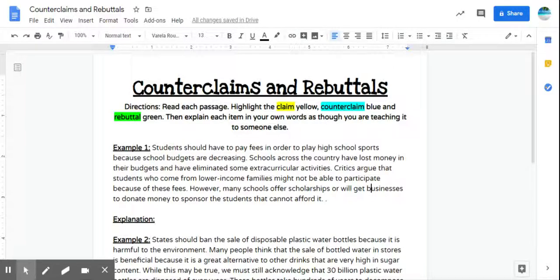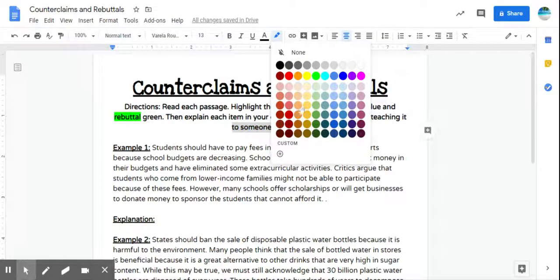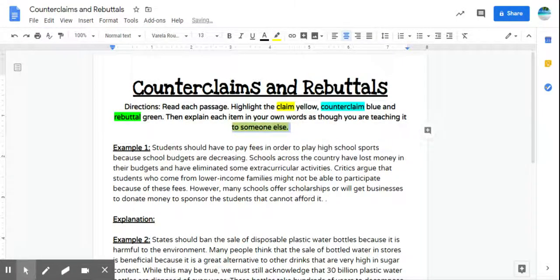Okay. So if you look up here at your directions, it's asking you to highlight the claim in yellow, the counterclaim in blue, and the rebuttal in green. If you do not know how to highlight in Google Docs, it is this little, I don't know, it kind of looks like a paintbrush maybe, up here at the top. If you hover over it, it does say highlight color. So you just would need to drag over what you want to highlight, come up here and click a highlight color and it will highlight it for you. Okay. So if you're not sure how to do it, that's how you would do that.